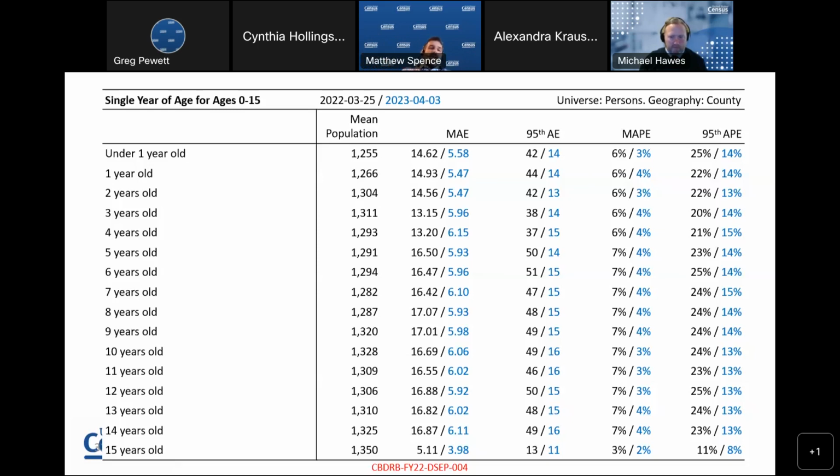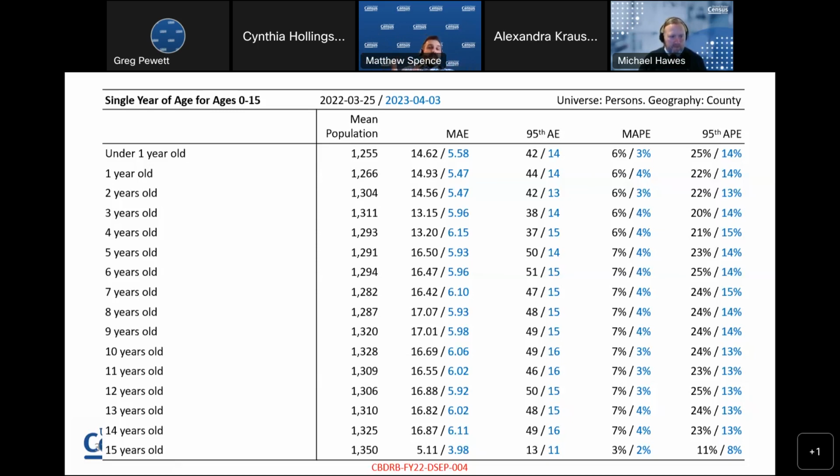You can see that on average, these mean populations at the county level are all about 1,200 or so, 1,300 on average. Now the mean absolute error went from about 15 or so to about 5 or 6. So that's a substantial improvement in the average accuracy.